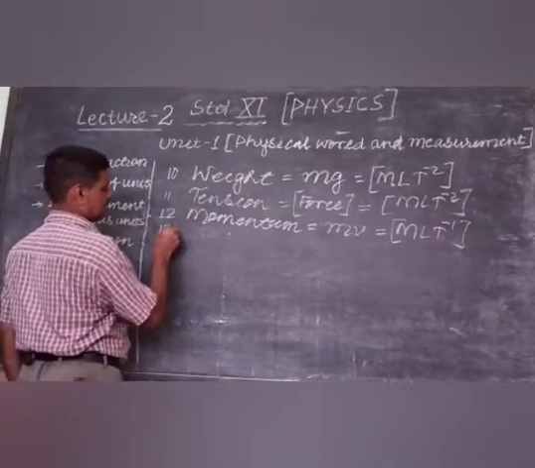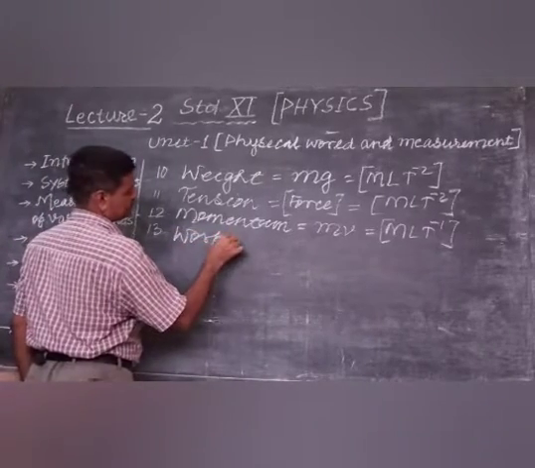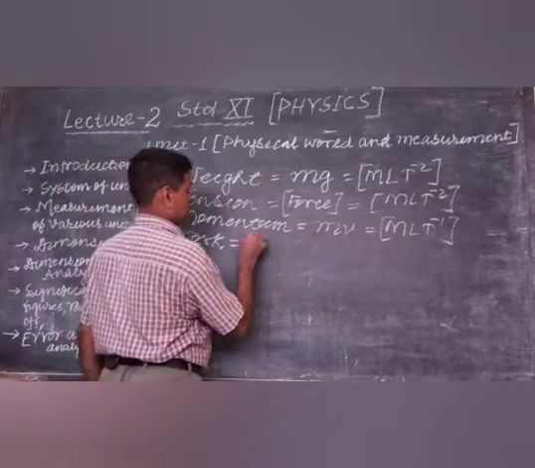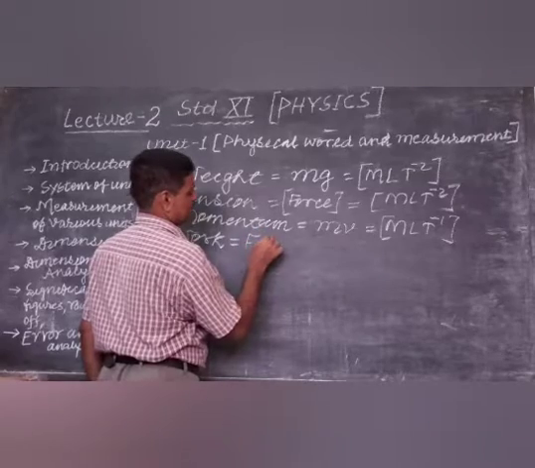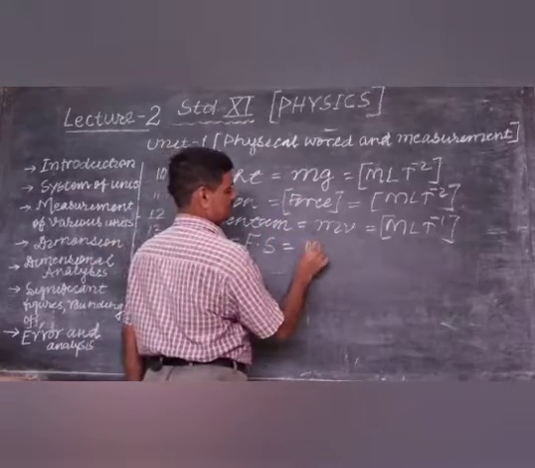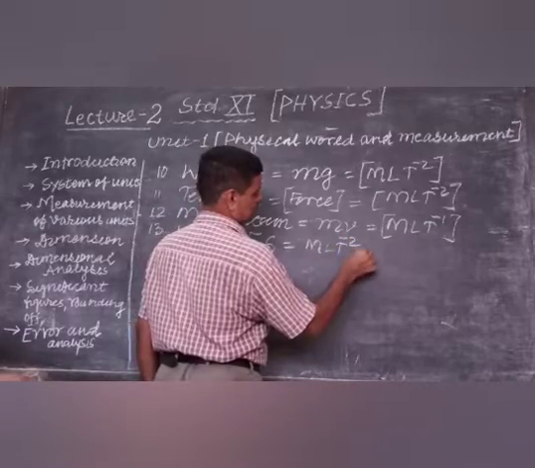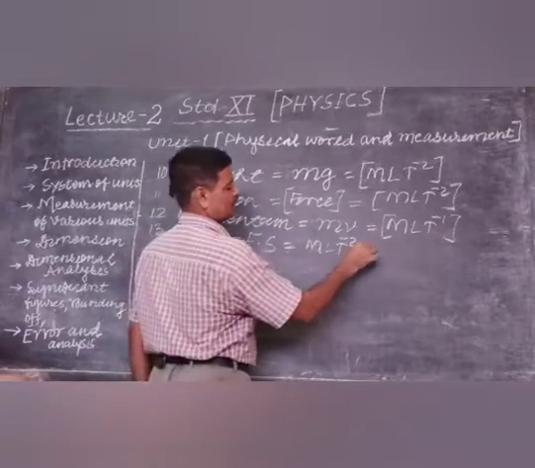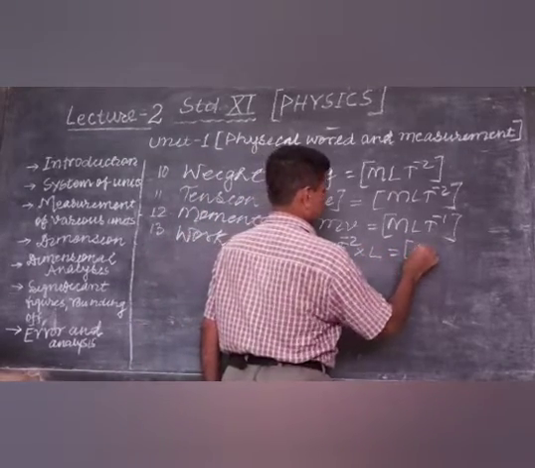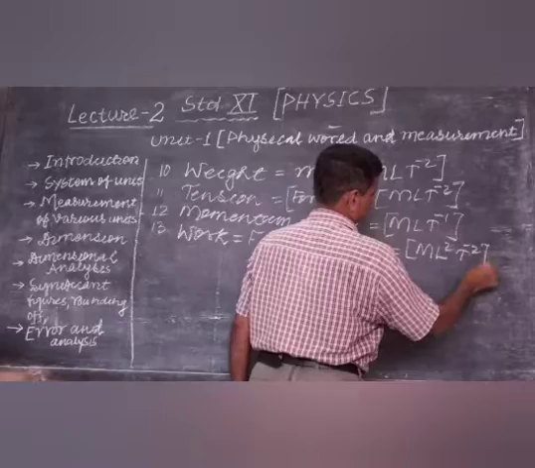Number 13, that is work. Work done is the product of force and displacement, F into s. Dimension of force is M L t to the power minus 2, into displacement L. So finally it will be M L square t to the power minus 2.